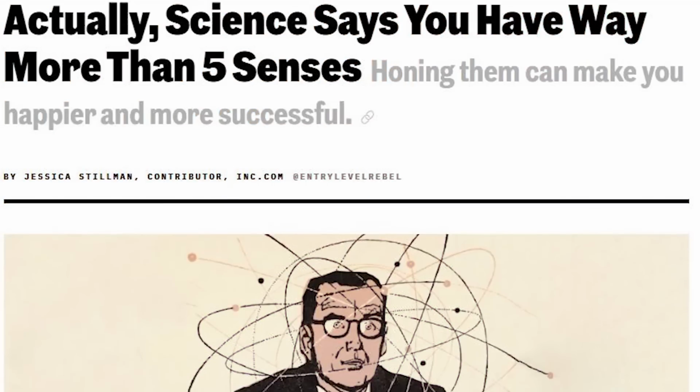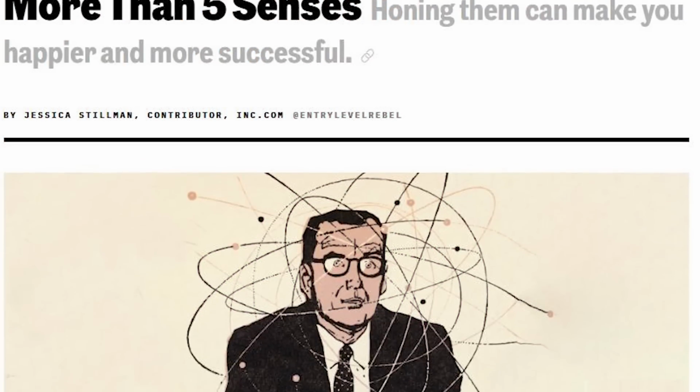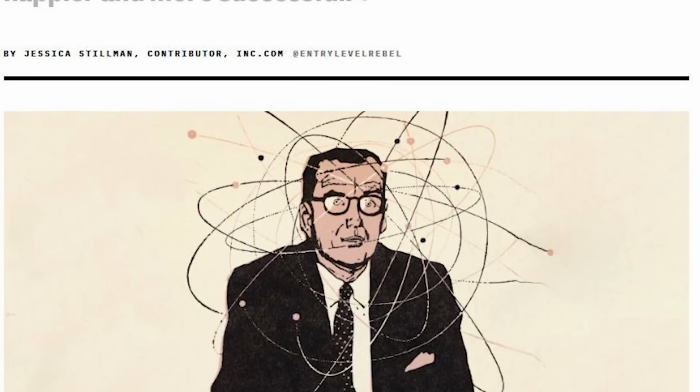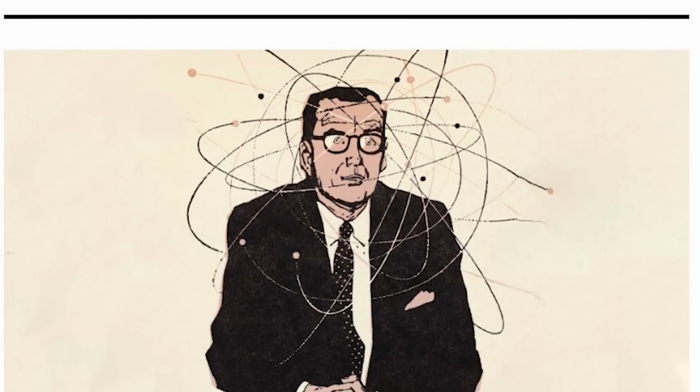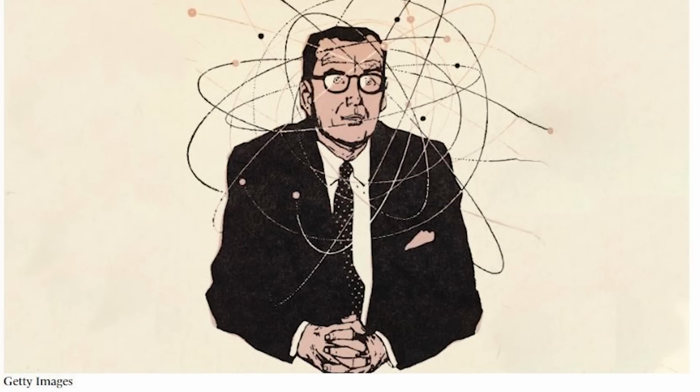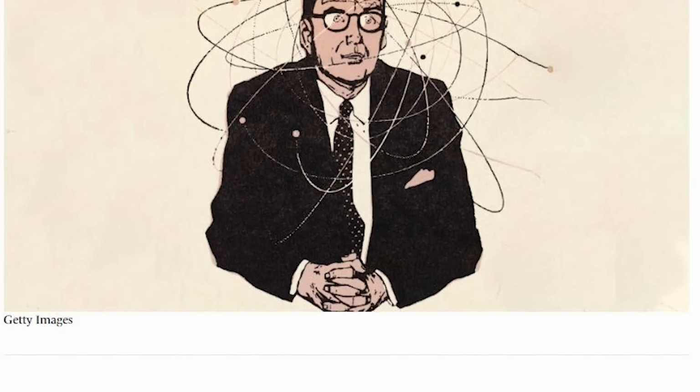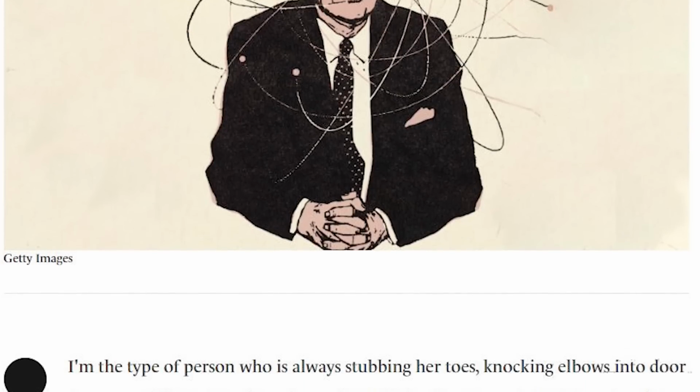Even though most people still regard 5 as the real number, others have proposed that we have many more, even over a dozen. Google it and you'll find sites listing as many as 18. The New York Times ran an article back in 1964 dealing with the limitations of the 5-sense model and including things like a sense of balance, among others. Others mention senses like proprioception, which allows you to sense your body in space. Sense of time, weight, wetness, distance, even the need to urinate have all been mentioned as additional senses that Aristotle's simple 5 neglect to account for.